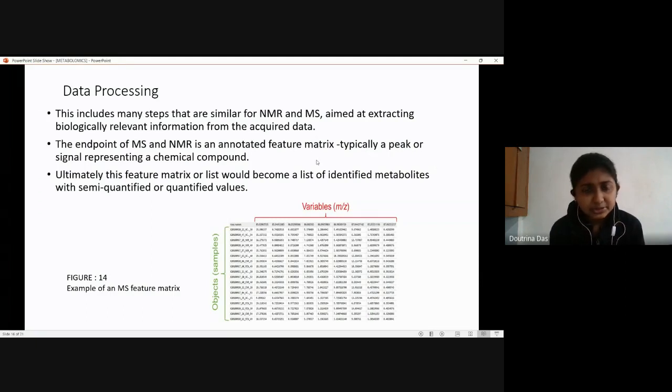They represent particular chemical compounds that were present in my sample. Ultimately, this feature matrix or list would become a list of identified metabolites with semi-quantified or quantified values. So this is just a brief representation of how we process data after running an MS or an NMR.